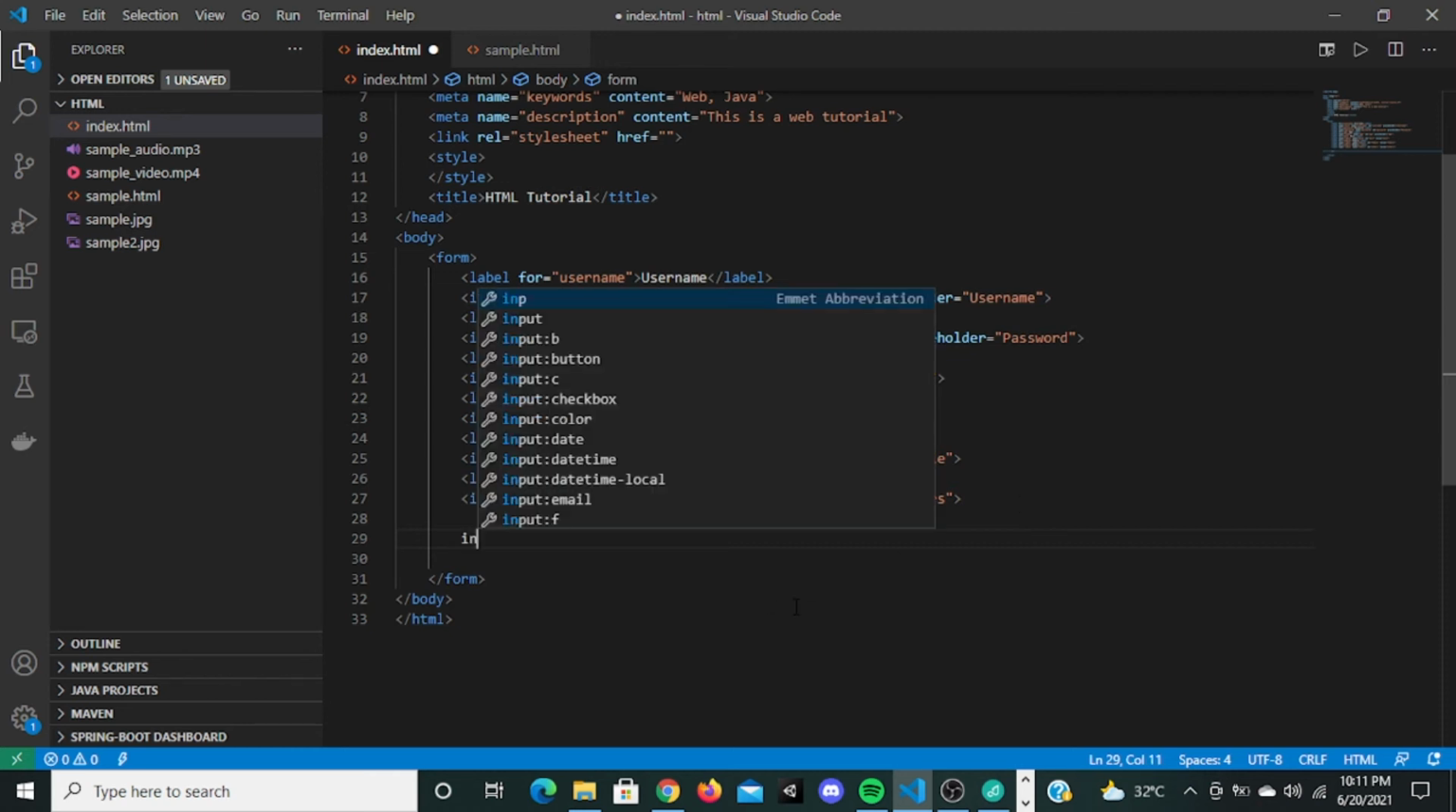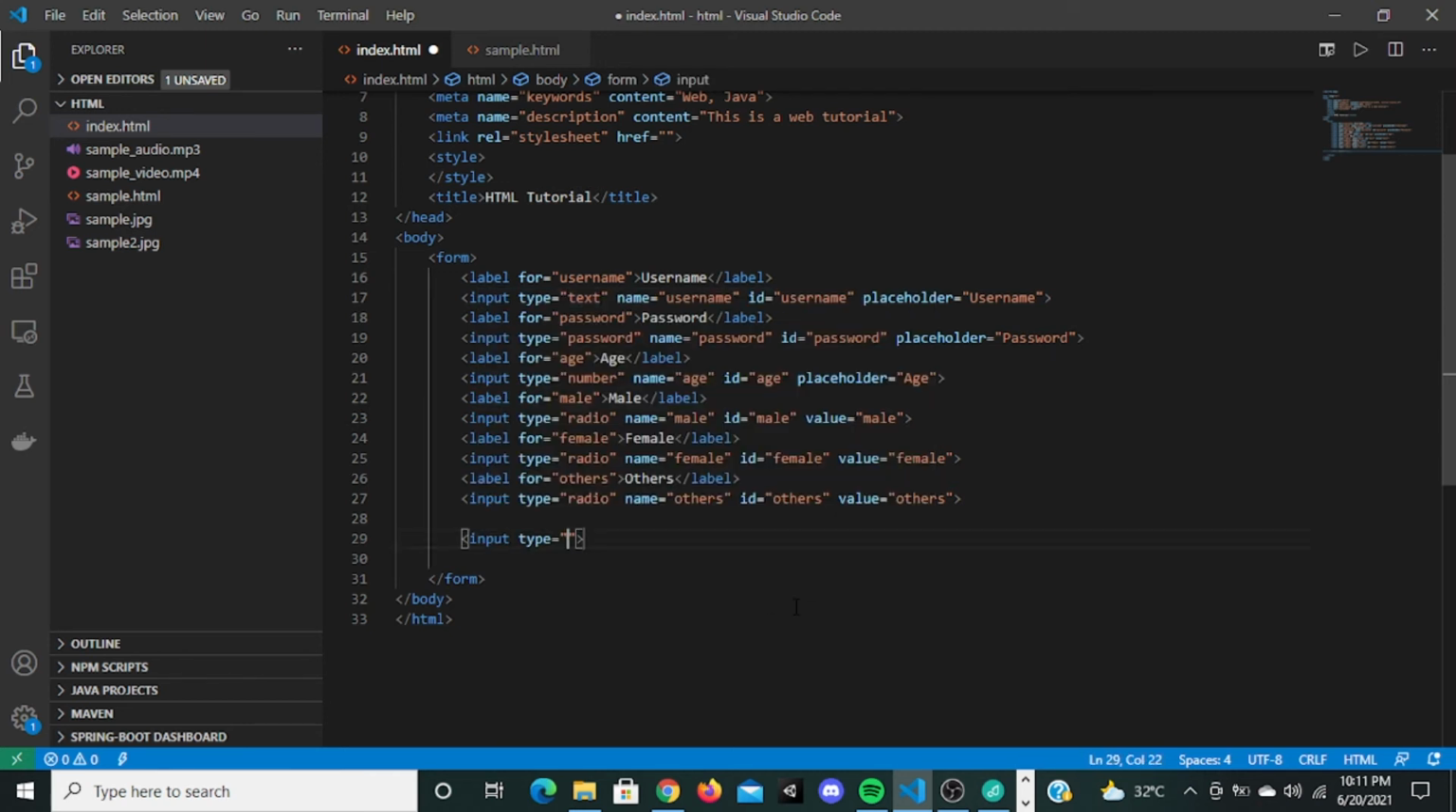So you can give an input right here. You can give this input type as checkbox. You can give this ID as something like item 1, and you can give a name as milk, and you can give a value as milk. Okay, and you can say milk right here.